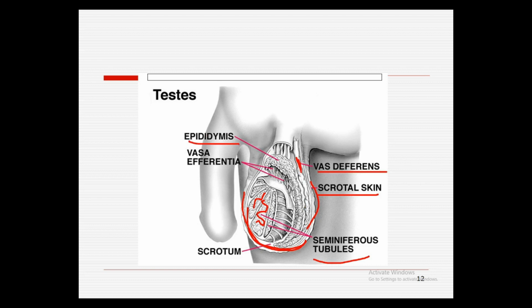So this is the epididymis. This epididymis arises from here. This is the rete testis area. This is the vasa efferentia, and from the vasa efferentia the sperms go to the epididymis, and then from the epididymis they go towards like this, moving towards the vas deferens, and then from the vas deferens they go towards the other tubules.